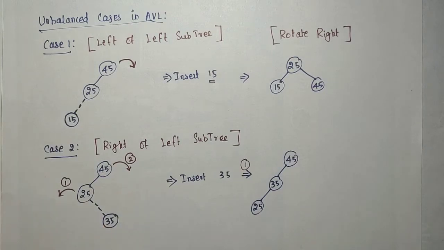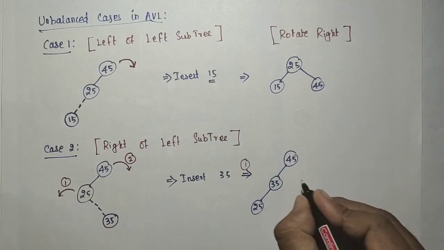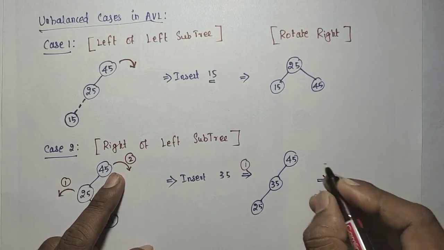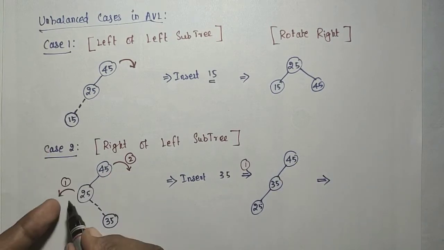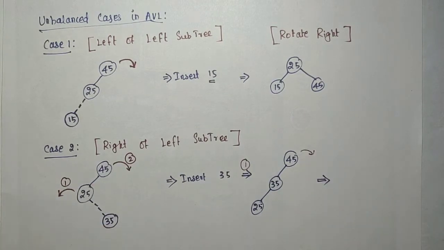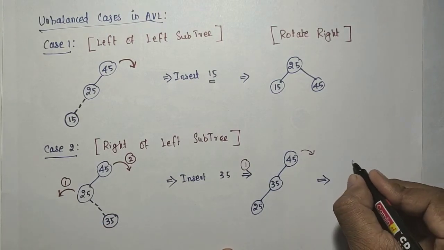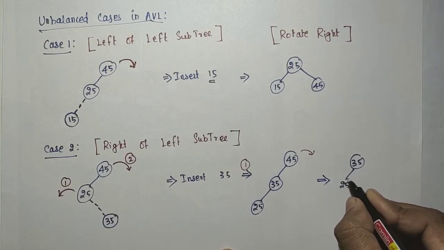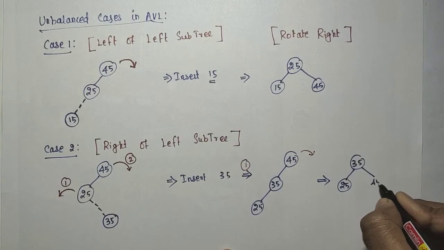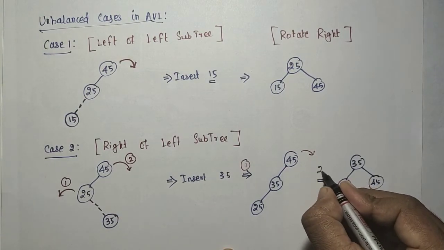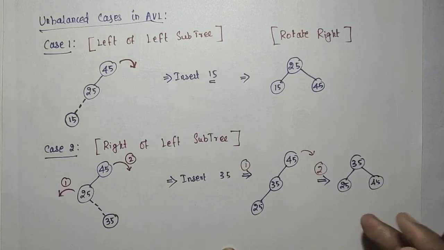Again, I need to do the second rotation, so this will be rotated now. Now we have 35, 25 and 45. After the second rotation we get this result, so this is your final result.